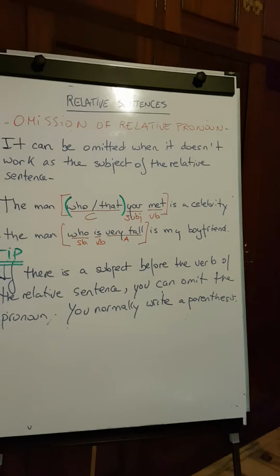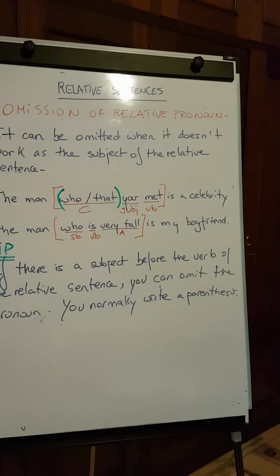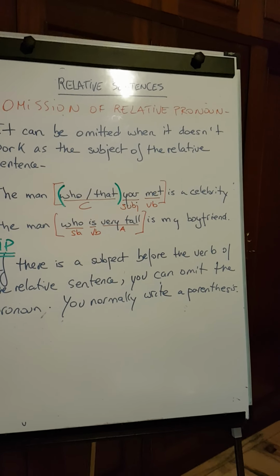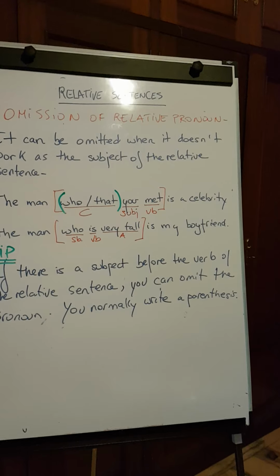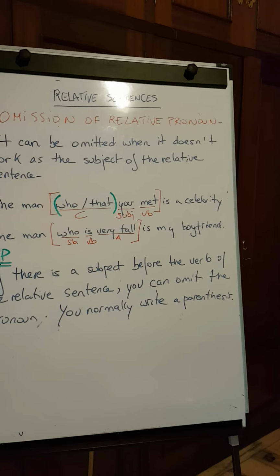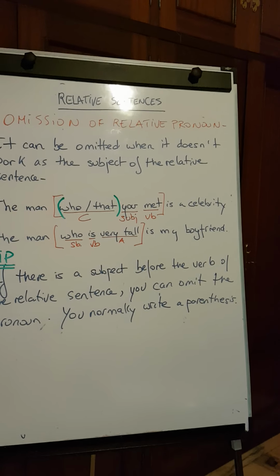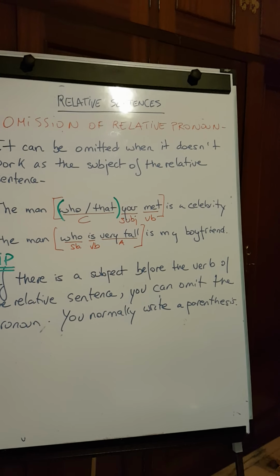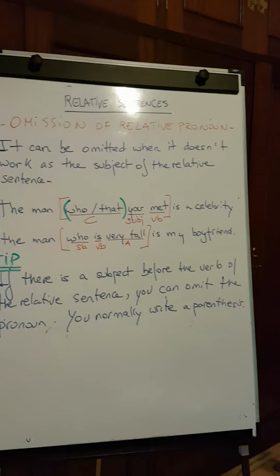And down there, I give you a tip, which I have already told you: the way to know if you can omit the relative pronoun is just to see if there is a subject before the verb of the relative sentence. If there is no subject, like in the second sentence, it's not possible to omit the relative pronoun.